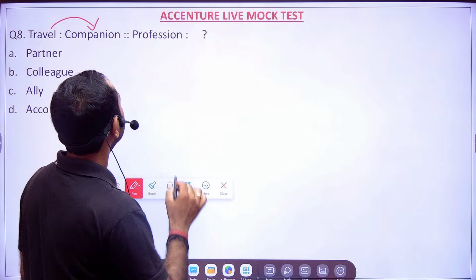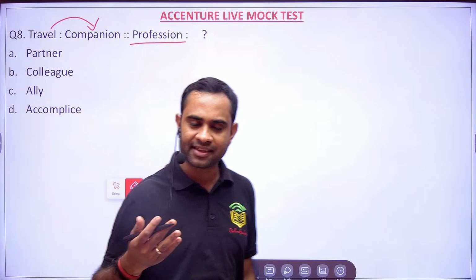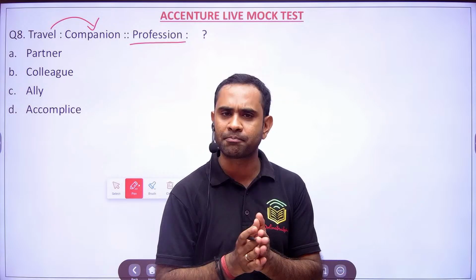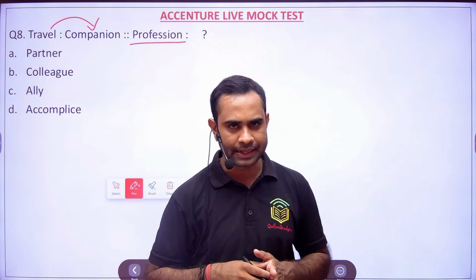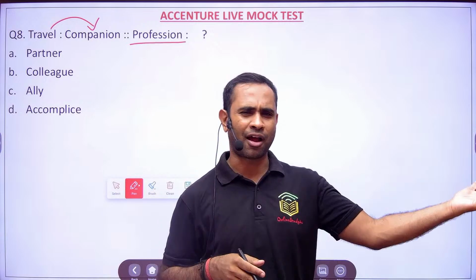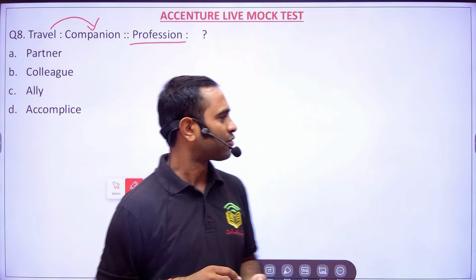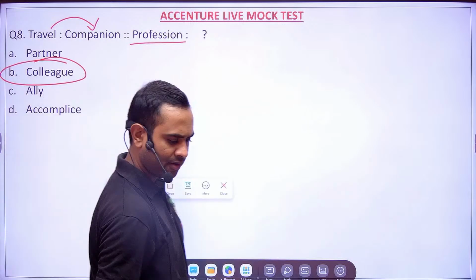In profession, once you join TCS, Accenture, Infosys, or any company, the people in your team will become your colleagues. You'll say, Rahul is my colleague, Sweetie is my colleague. So that colleague here will be option B. In your profession, you will have a colleague.